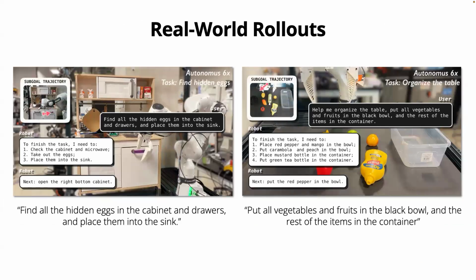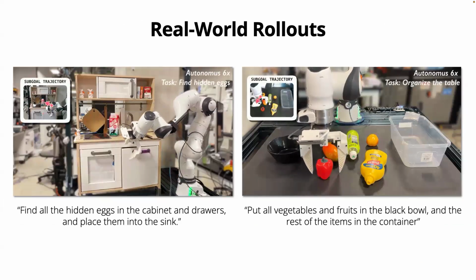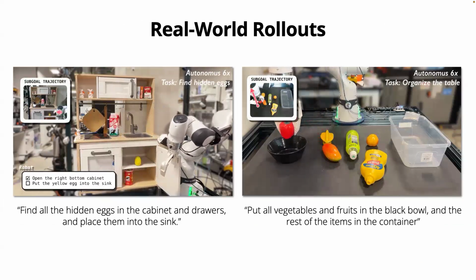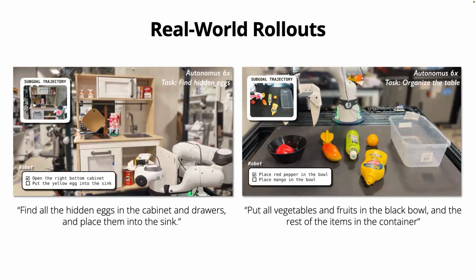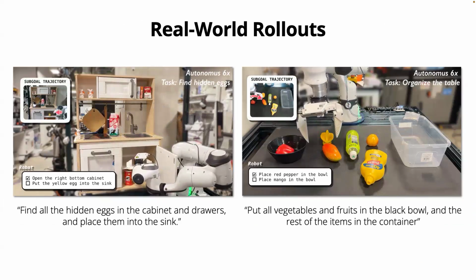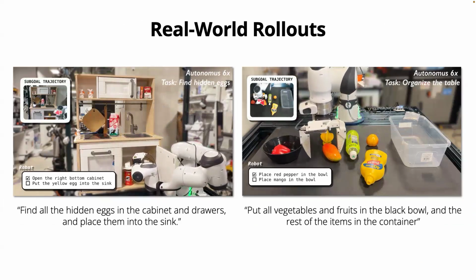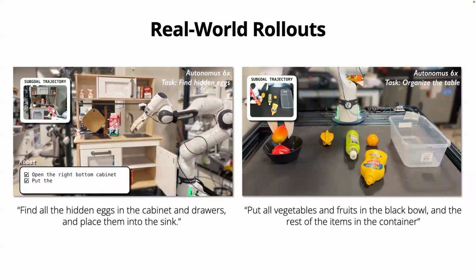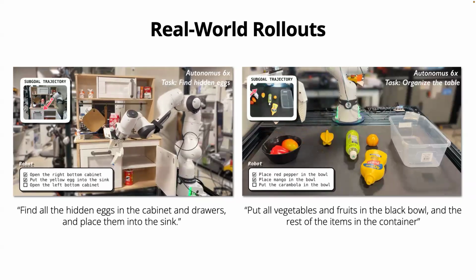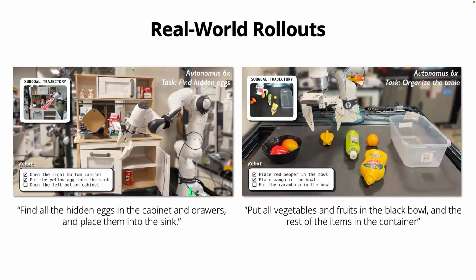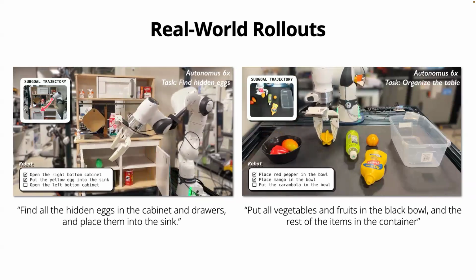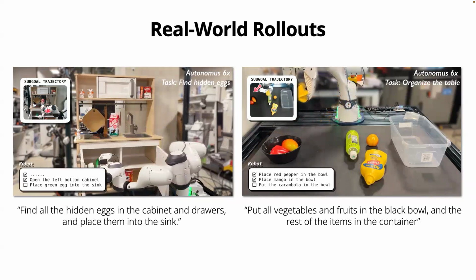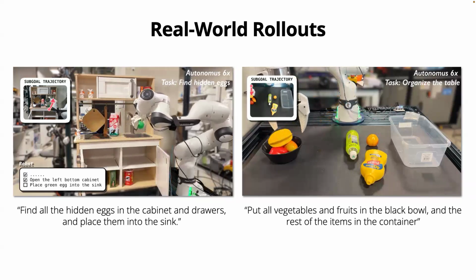Finally, let's look at our real-world rollout results on two tasks. The left task is to find all the hidden eggs in the cabinet and drawers and put them into the sink. The second task is to sort the items, putting all fruits and vegetables into the black bowl and everything else into the container. Both tasks are quite challenging because they require multi-step planning, constant progress tracking, and need to be robust over a long period of time.